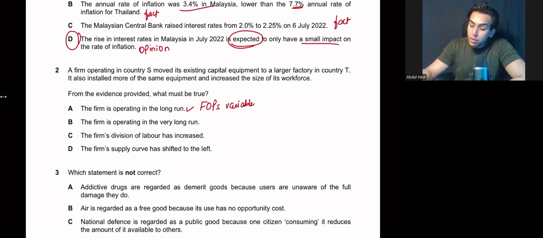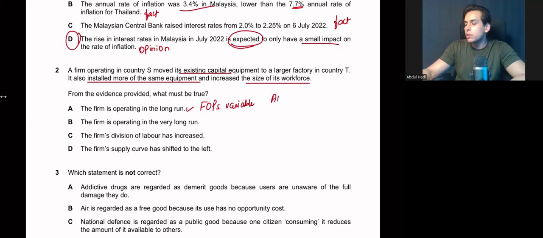Now, if we read the question again, country S moved its capital, which means that it can move capital equipment easily. It's occupationally mobile and geographically mobile. To a larger factory in country T, it has an existing capital. It installed more of the same equipment, increased the size of its workforce. This means that all the factors of production are variable. So when all the factors of production are variable, the firm is operating in the long run. So this could be correct.